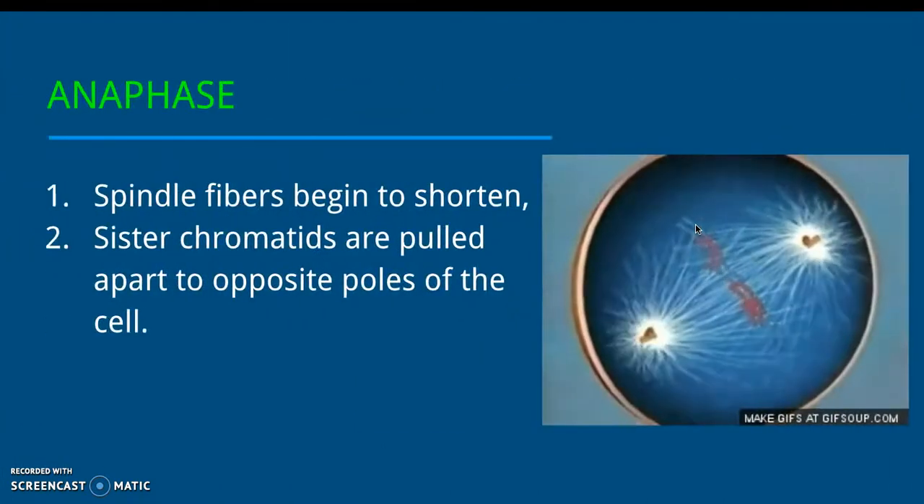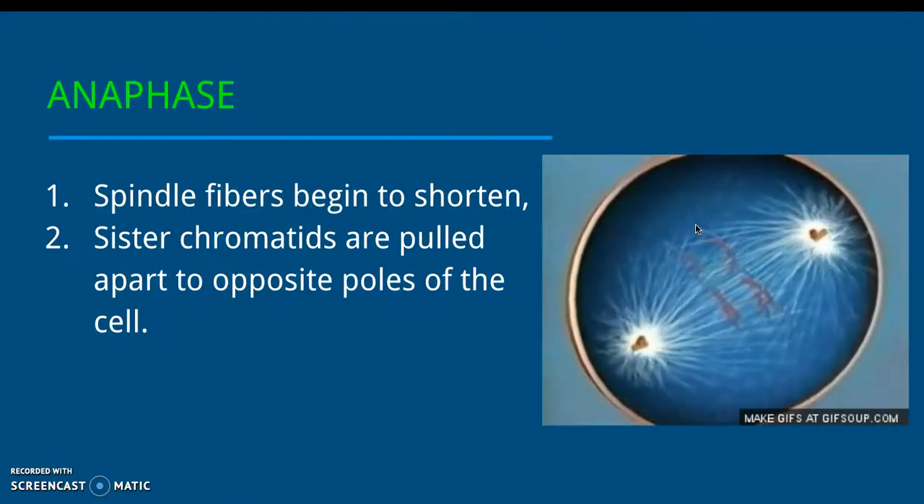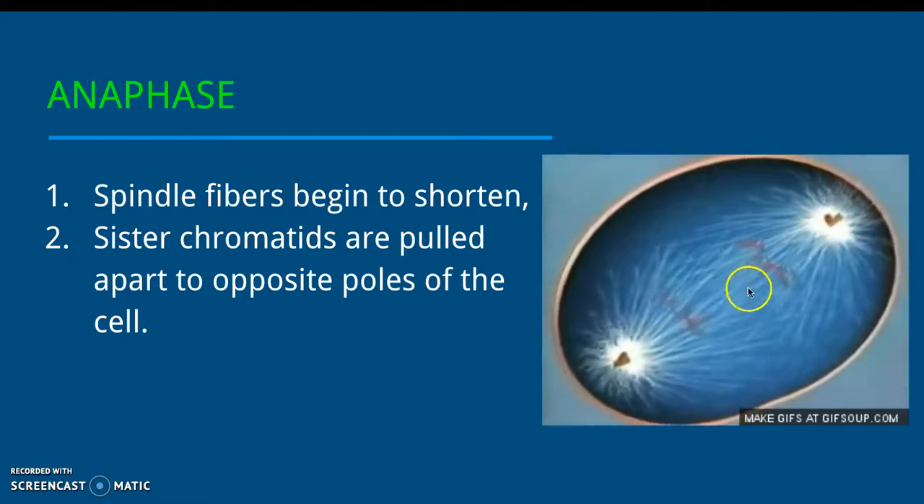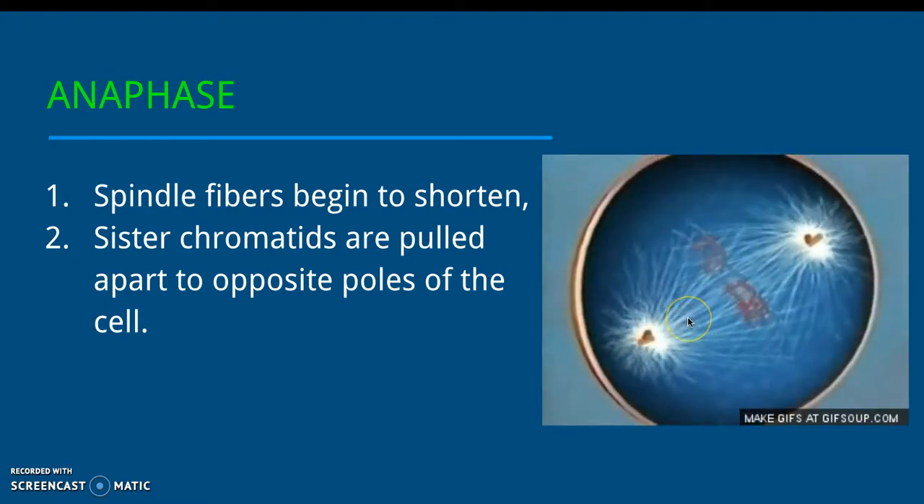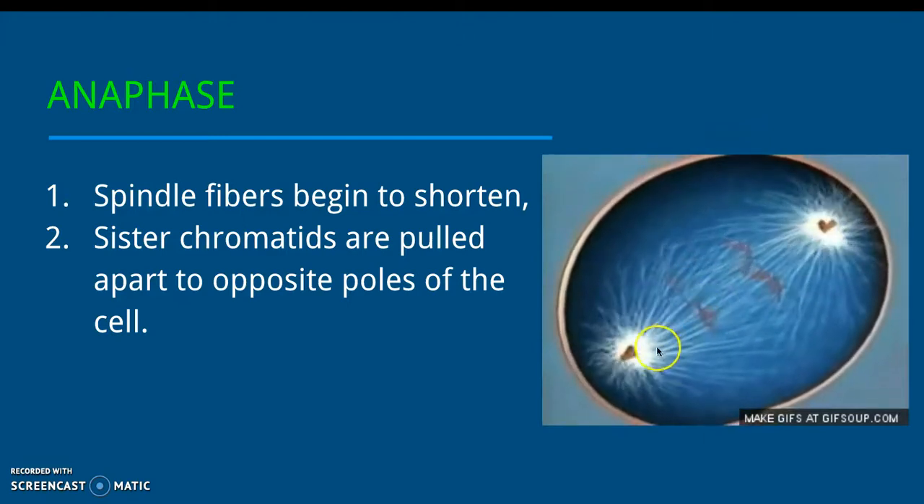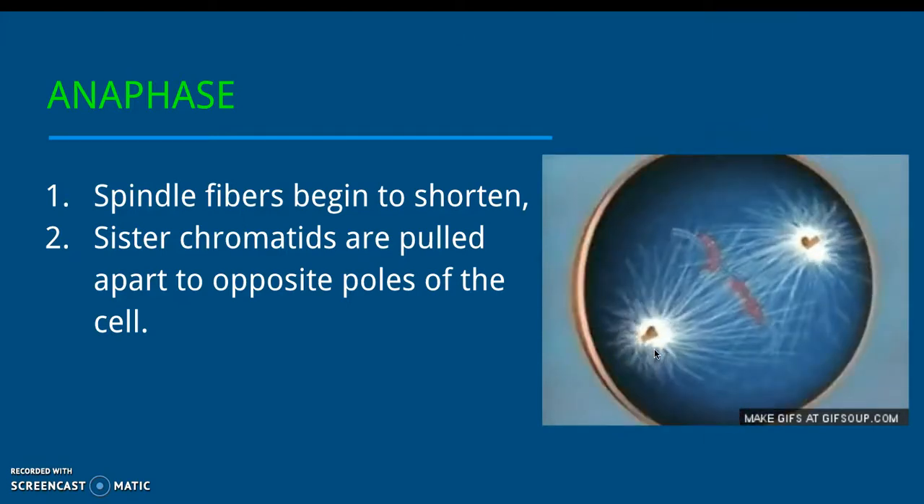Then comes anaphase. The spindle fibers begin to shorten. While shortening, they pull the sister chromatids apart. So the sister chromatids reach the opposite poles of the cell.